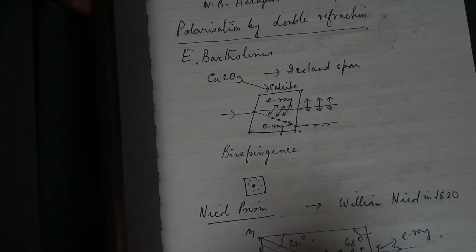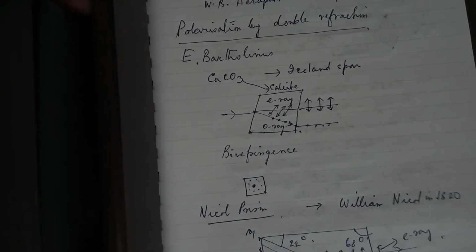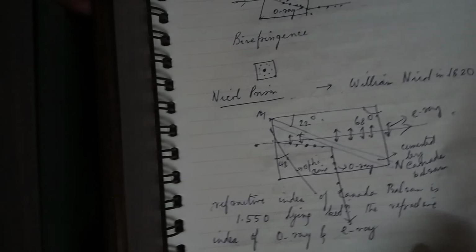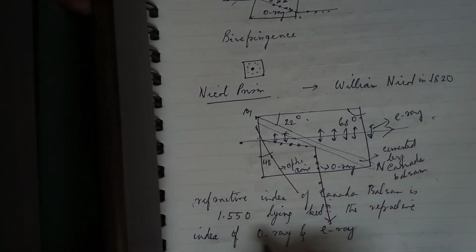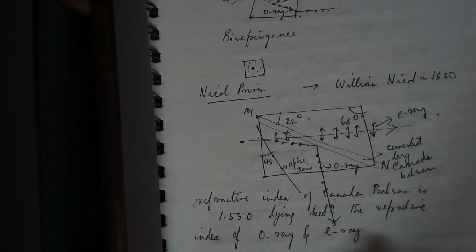Now if we rotate this crystal around the dot, one of the dots remains constant, the other one moves. Okay, so the one which remains constant obeys Snell's law and we call it an ordinary ray. The one which moves is an extraordinary ray. And this is the underlying principle of Nicol prism, which I told you, you can go through. It's there in your book. It's very important for short note.